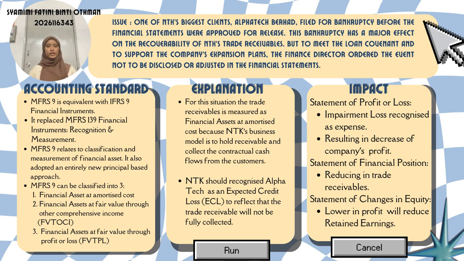Plus, NTK should recognize FAR513 as expected credit loss (ECL) to reflect that the trade receivable will not be fully collected. The recognition of expected credit loss will first affect the statement of profit or loss, because the impairment loss is recognized as an expense, resulting in a decrease of the company's profit. Next, it will also affect the statement of financial position by reducing the carrying value of trade receivable.